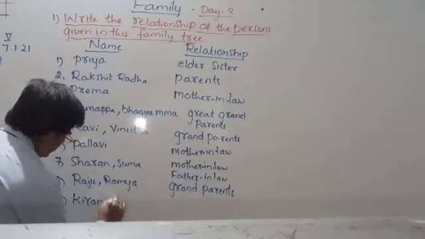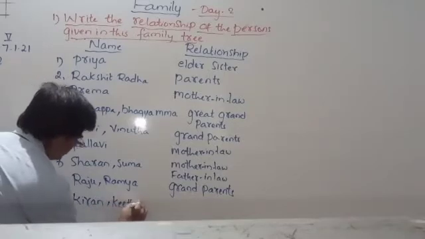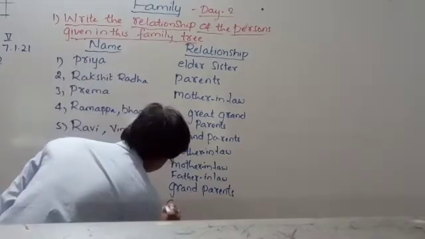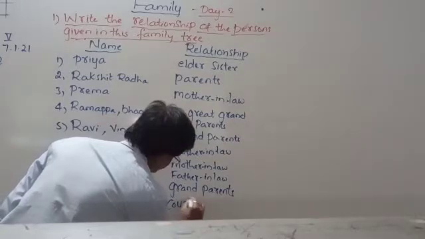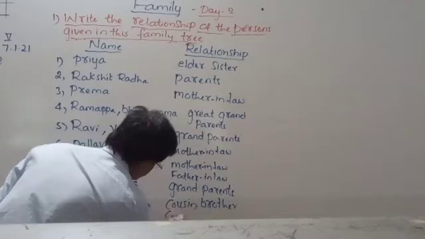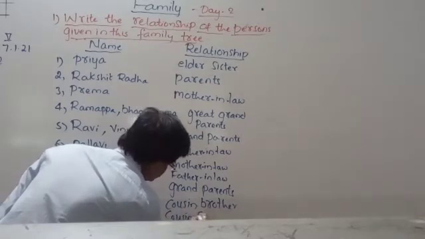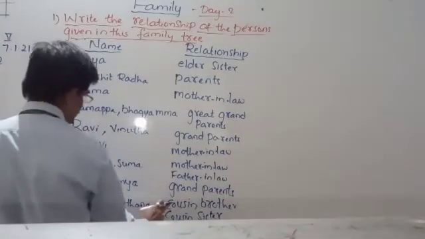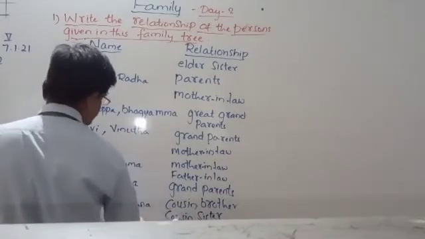Kiran and Kirtana. They are brother and sister. Cousin brother, cousin sister. Cousin, C-O-U-S-I-N, cousin brother, cousin sister. Understood? So for Manu, Kiran is cousin brother, Kirtana is cousin sister.